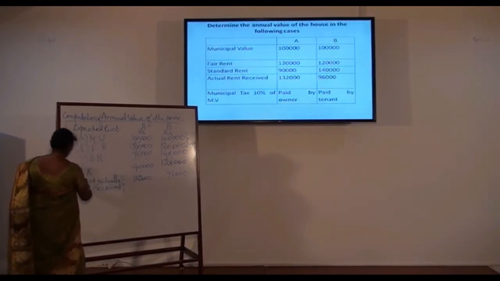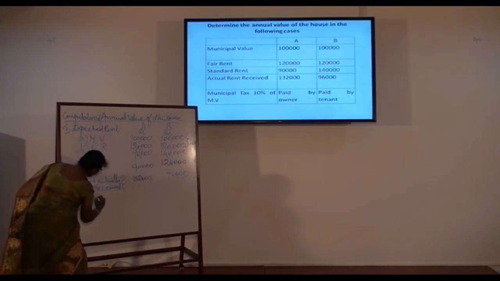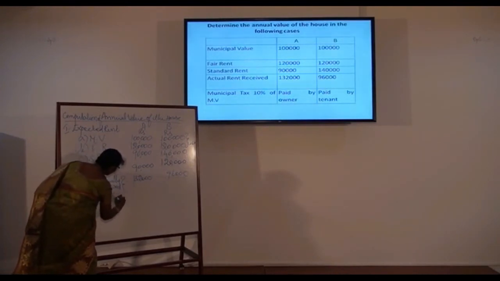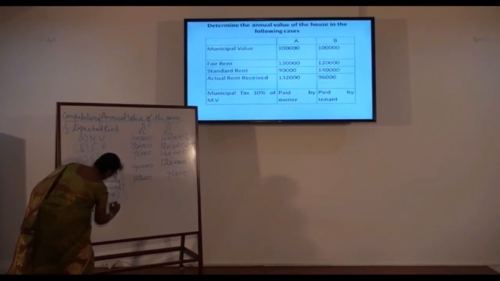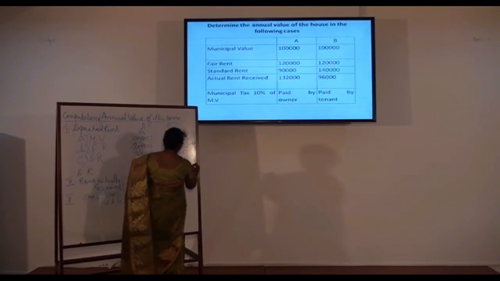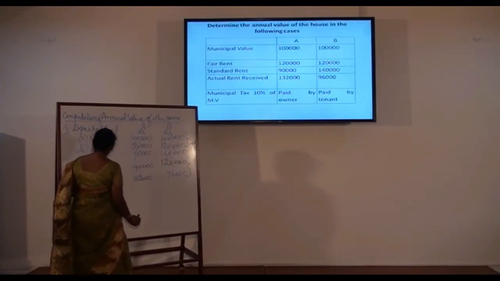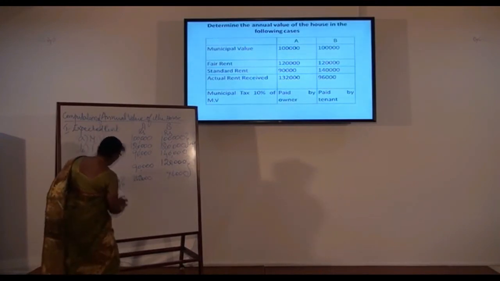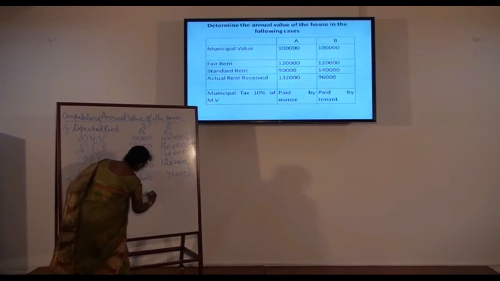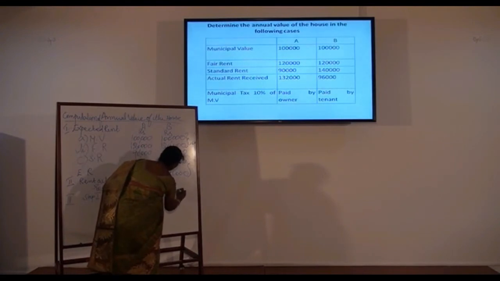Step 1 or step 2, whichever is higher. Now see, for house A, rent actually received is higher than expected rent, and that way for house A it is 1,32,000. House B, it is 1,20,000.